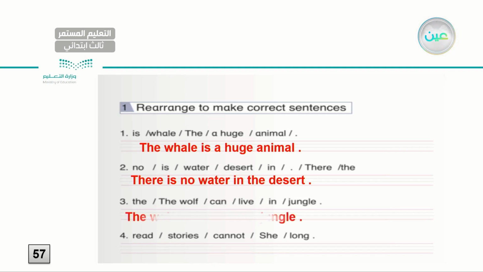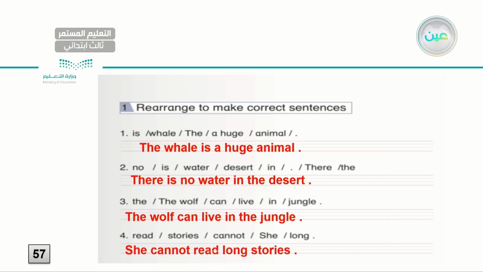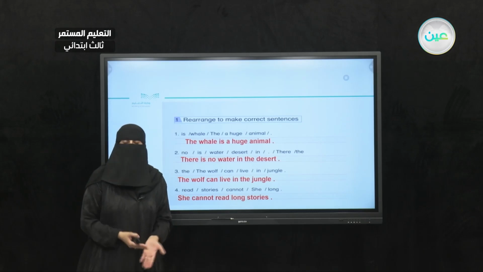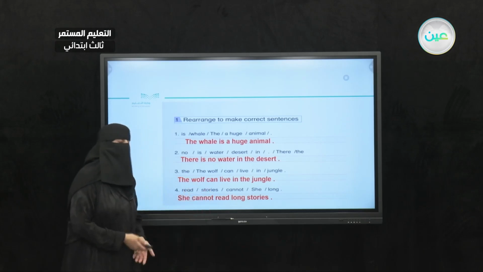So, the wolf can live in the jungle. The wolf can live in the jungle. Very good. Number 4, read, stories, cannot, she, long. Okay, so she cannot read long stories. She cannot read long stories. Make sure you have the correct answers in your books at page 57.